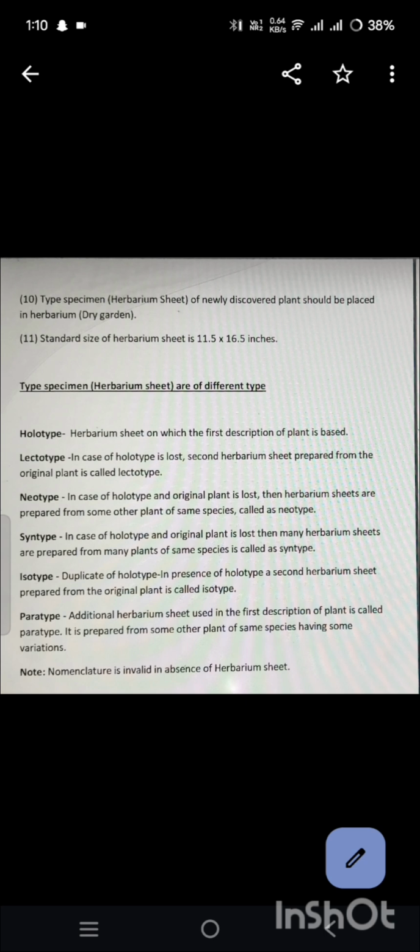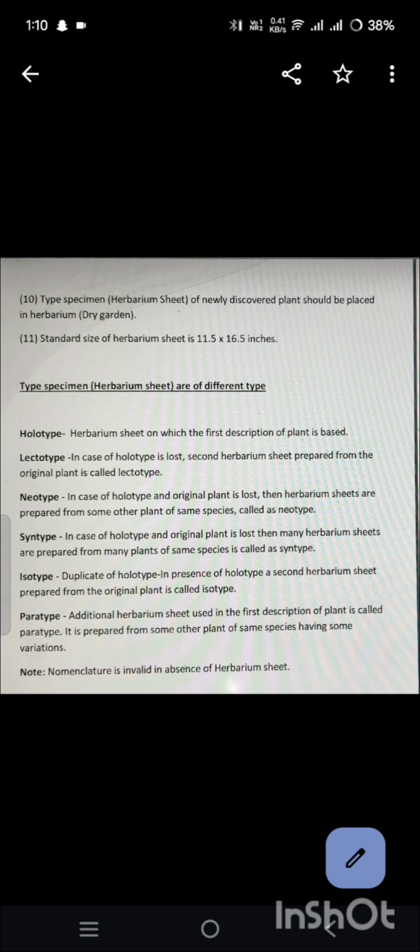Isotype, duplicate of holotype. In the presence of the holotype, a second herbarium sheet prepared from the original plant is called isotype. Next, paratype. An additional herbarium sheet used in the first description of a plant is called paratype. It is prepared from some other plant of the same species having some variations. Note, nomenclature is invalid in the absence of a herbarium sheet.